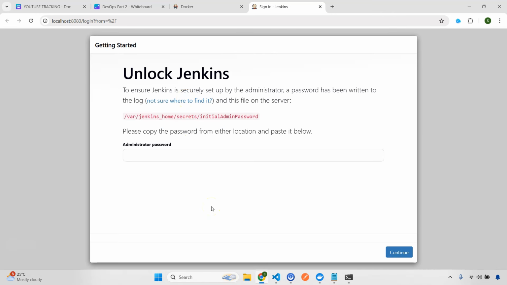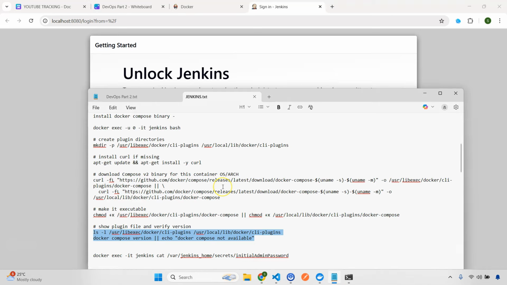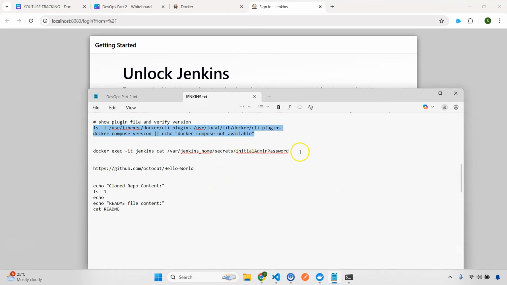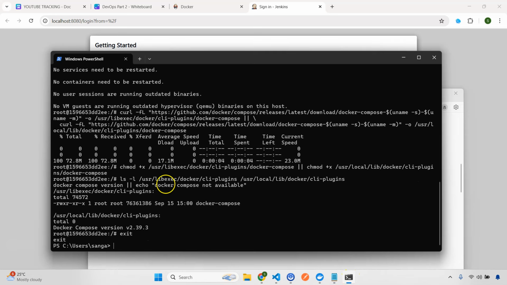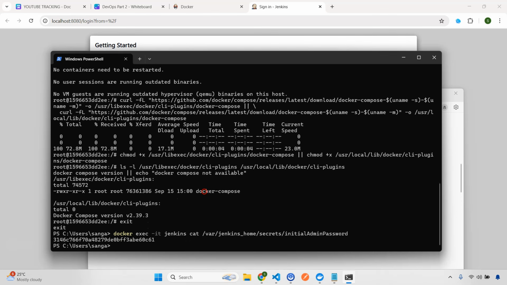Awesome. Now you notice one thing is that we need to actually have an administrator password. To get this one, because we're using Docker, what we need to do I have actually noted down. So I'm going to use this to get the password. So I'll go here, let's exit, and then just paste it. So this will give you a password here.